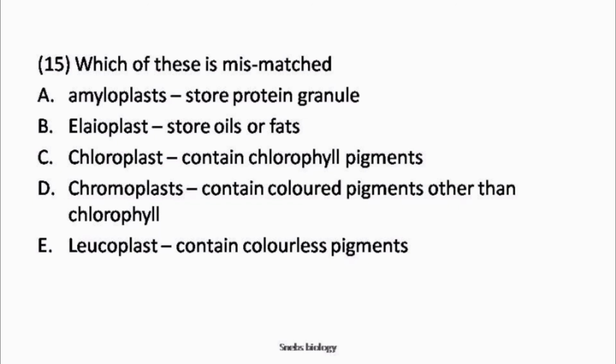Amyloplast contains starch, aleuroplast contains protein and elaioplast contains lipids or fats. So here the odd one is what? Amyloplast storing protein granules, which is mismatched.